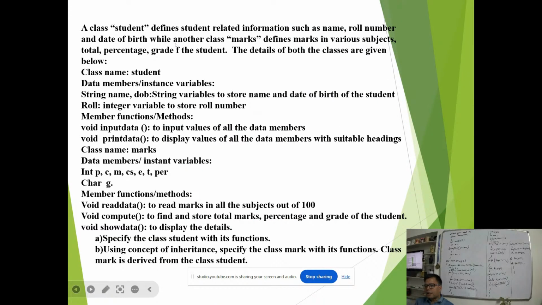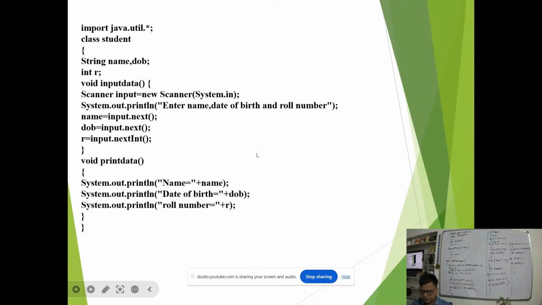The question says a class student defines student related information such as name, roll number, date of birth, while another class defines marks in various subjects, total, percentage, grade of the student. And the superclass is given. After the superclass there is the subclass. In the subclass, class name is marks, data members are given, variables are there, void read data, void compute data and void show data. Specify the class student with its functions, and using the concept of inheritance, specify the class marks with its functions. Class marks is derived from the class student.